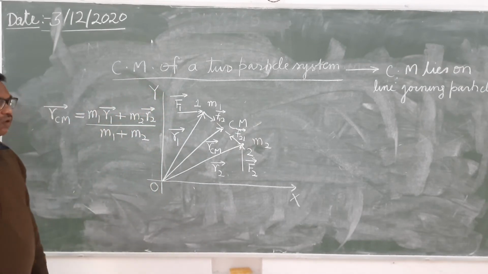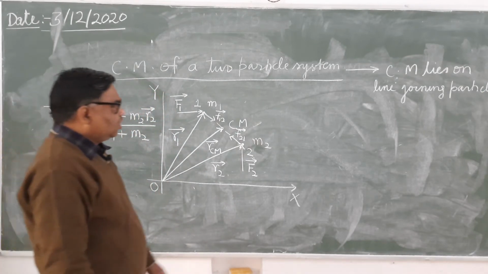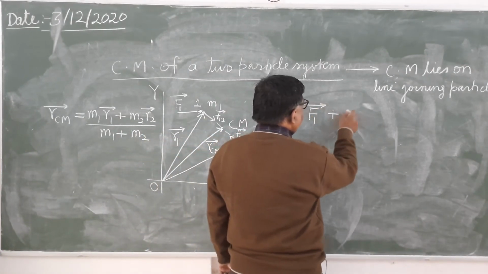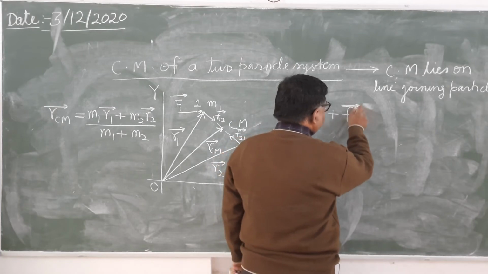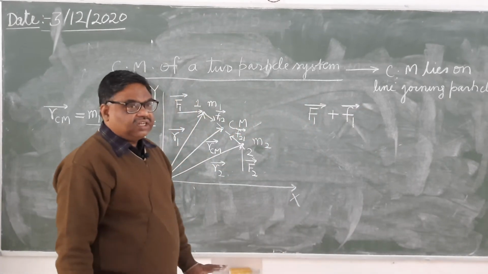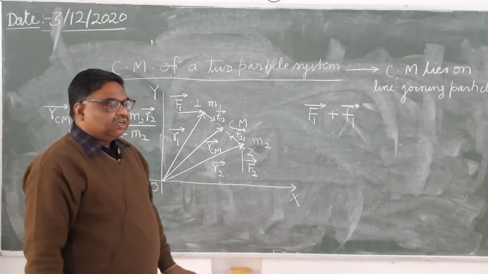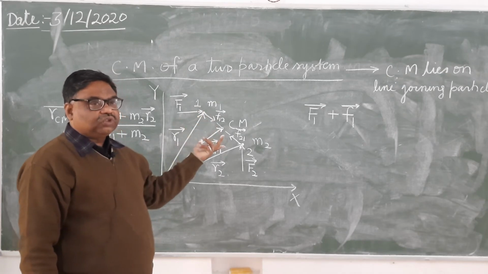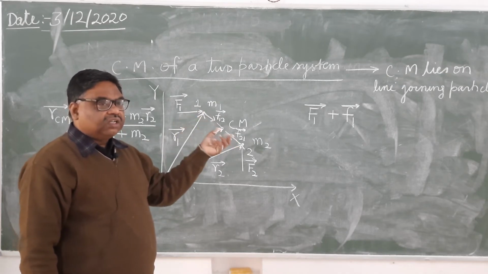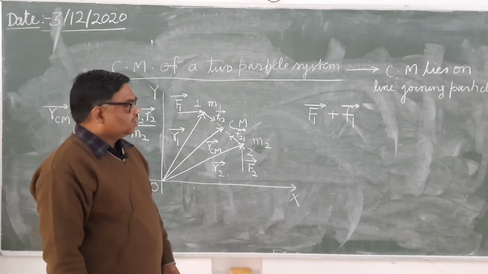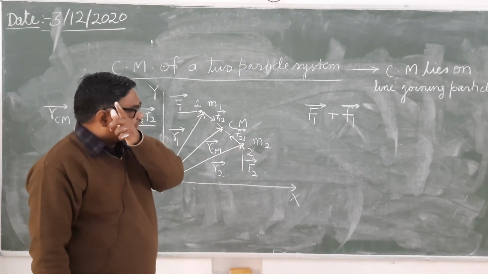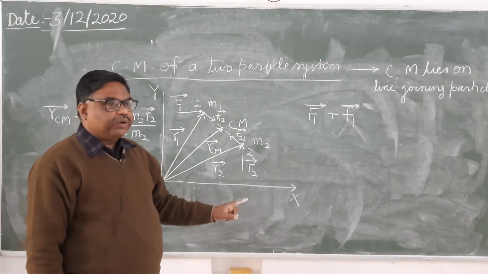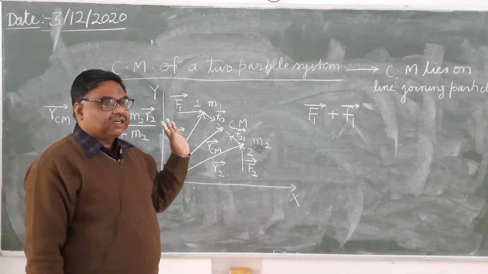So what is the total force acting on particle 1? The total force acting on particle 1 will be given by vector F1 plus F12. Now we can apply Newton's second law for this particle, because Newton's laws are described for point particles. From Newton's second law, F equals the rate of change of momentum, dP upon dt.